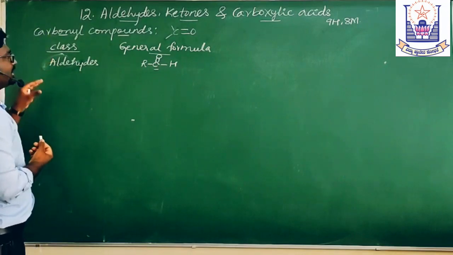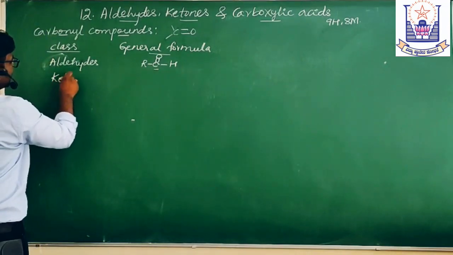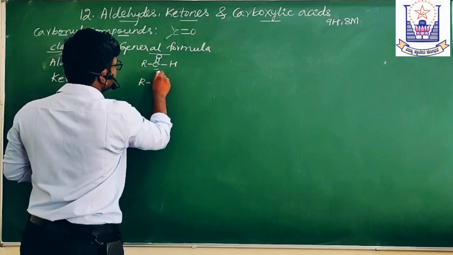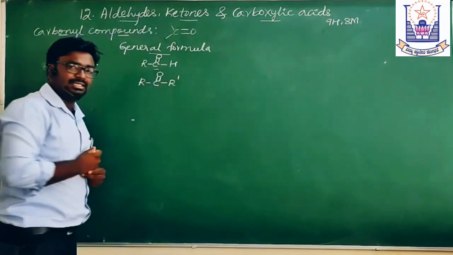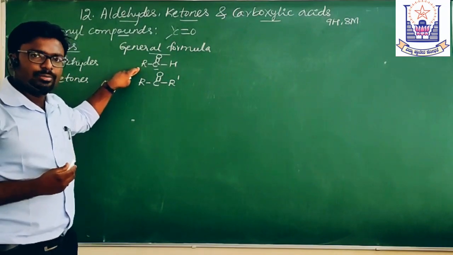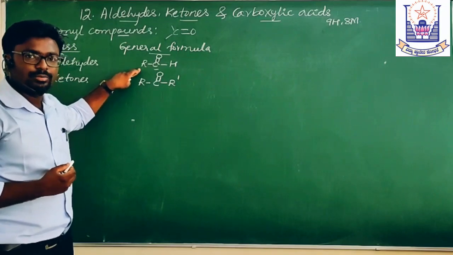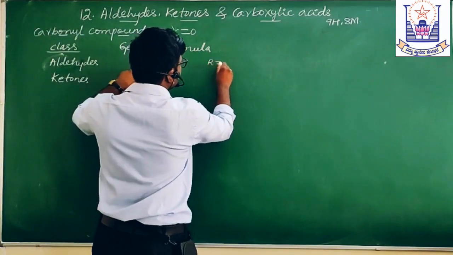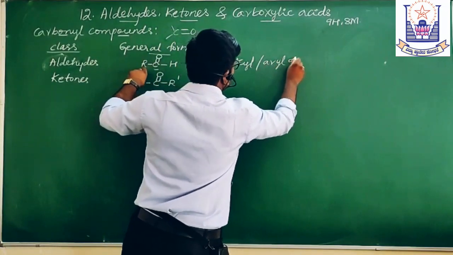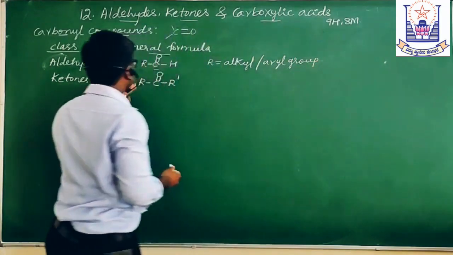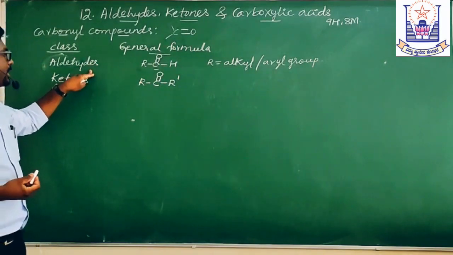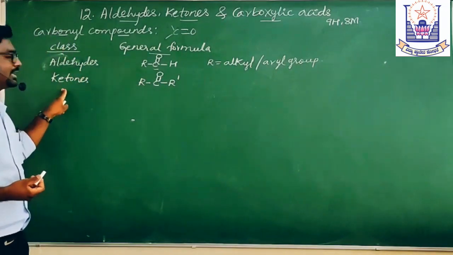Now take the ketones. In this, the general formula is R-C(=O)-R dash. Here, R may be an alkyl group or an aryl group. We generally write RCHO for aldehydes, and RCOR dash for ketones.